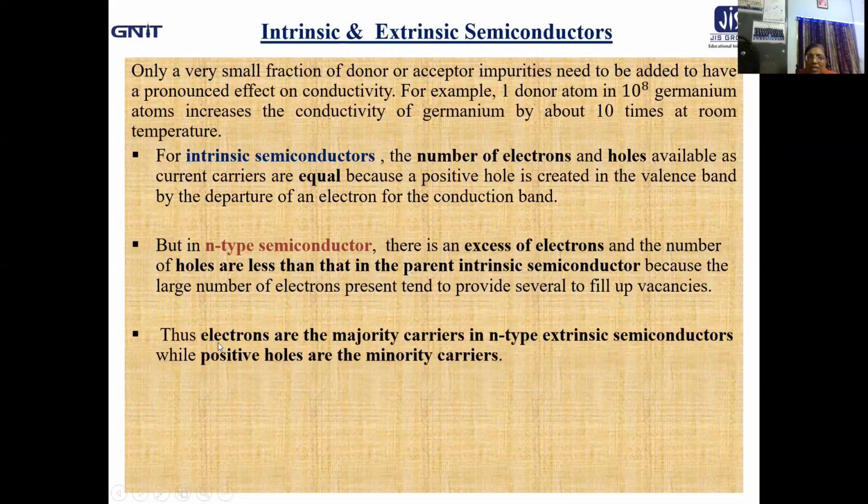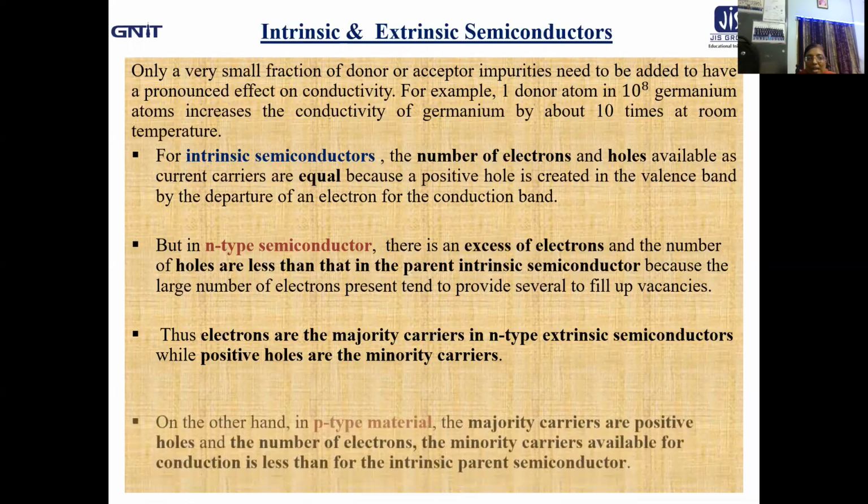So, in case of N-type semiconductors, the electrons are majority carriers and the holes are the minority carriers. So, what about the case for P-type semiconductor? Let us now take a look.